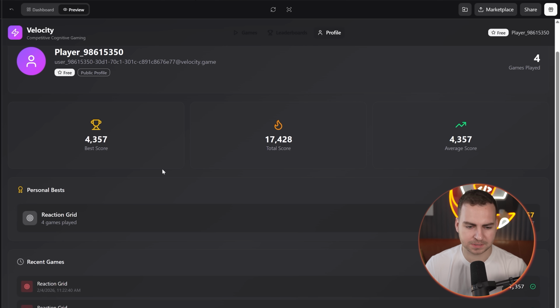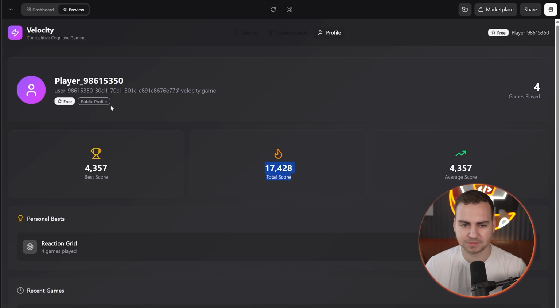So I'm just going to give it a prompt to give me a few revisions. You can see it's also giving me all of the stats that I have, which is very similar to what I had in the main app. So I'm pretty impressed that it was able to do this.